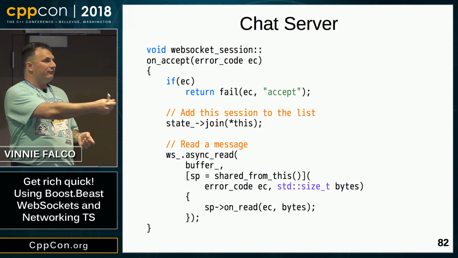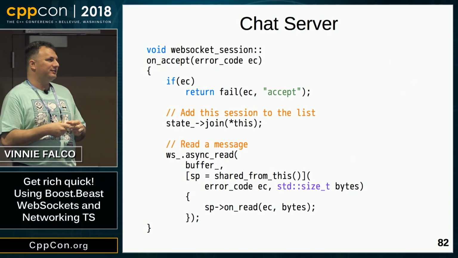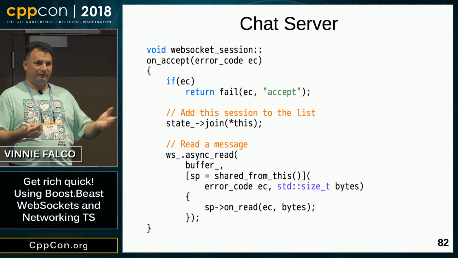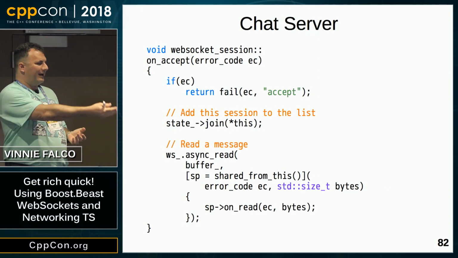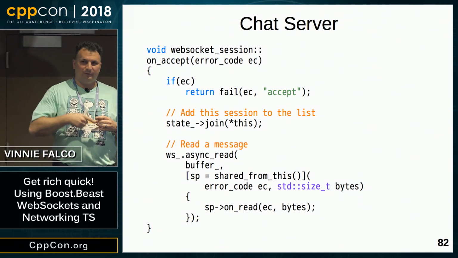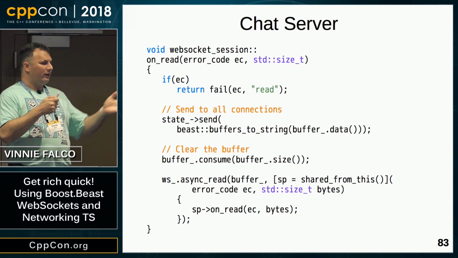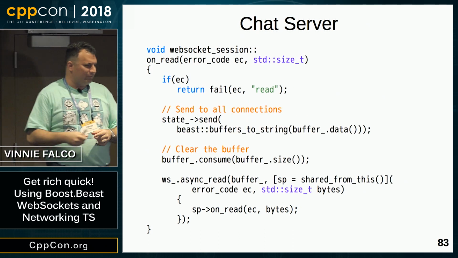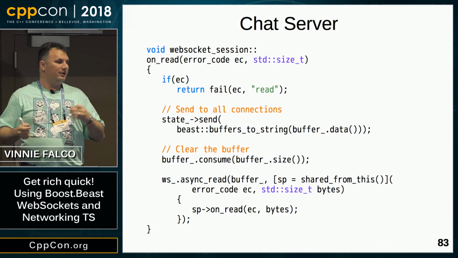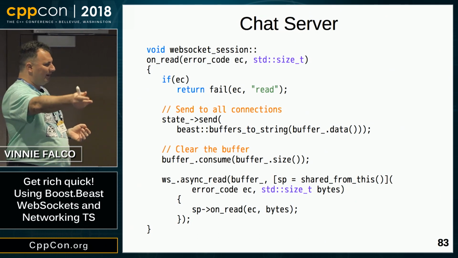And here's Async Read. This is a WebSocket stream function. Notice how the interfaces to asynchronous functions are all very similar. We pass our buffer in, which is what's going to hold the result. And then we have our completion handler. Just like before, we call shared from this to extend the lifetime of our WebSocket session. And once we get a message, we call onRead. If there was an error, we report it. Otherwise, we want to send that chat message to everyone who's connected. You saw the send function in the shared state. It calls send on each WebSocket session.